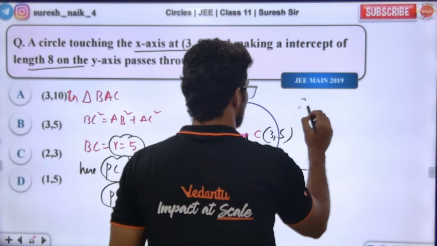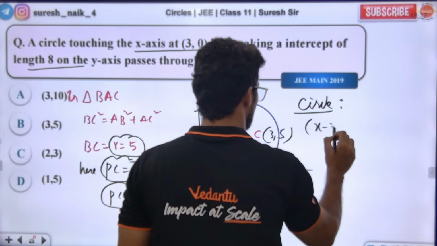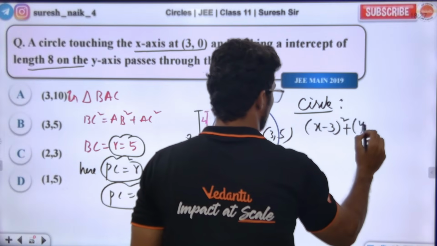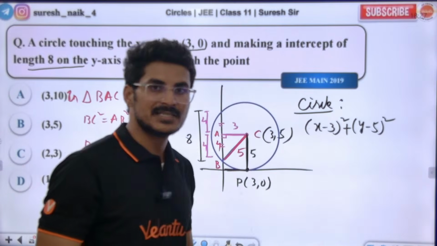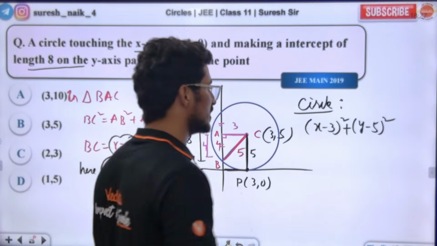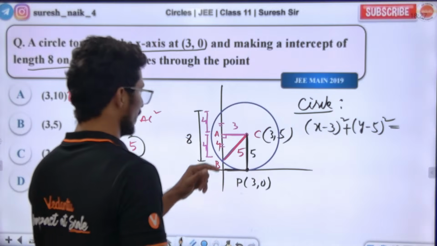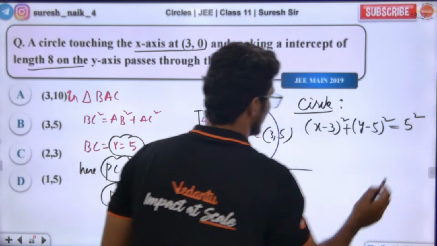Sir, now what is the circle equation? We know the center and we know the radius. x minus 3 whole square plus y minus 5 whole square is equal to radius square. What is the radius? 5 square. Tell me, this is the circle equation.